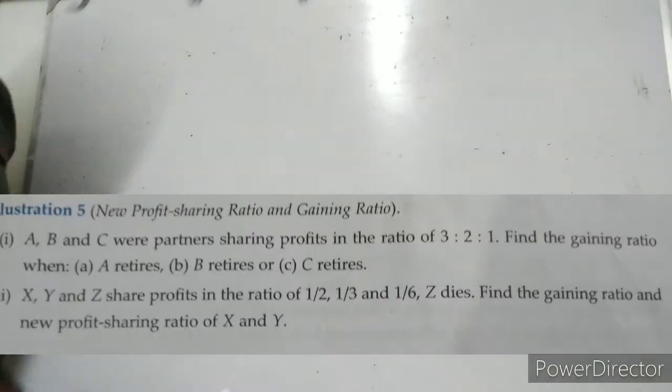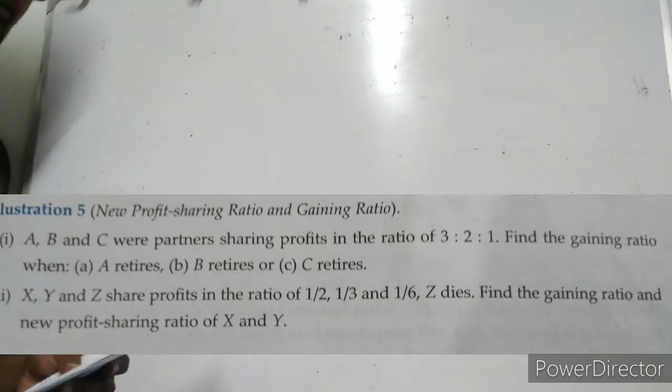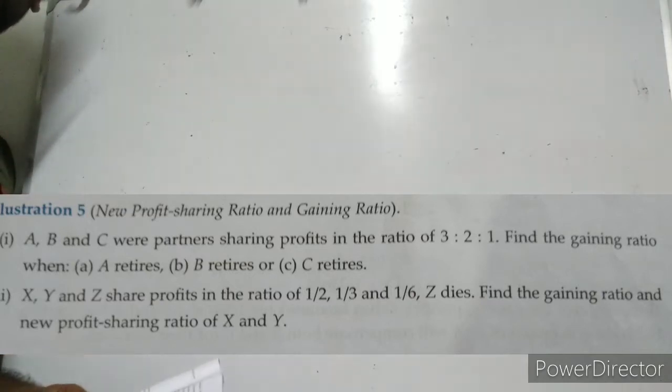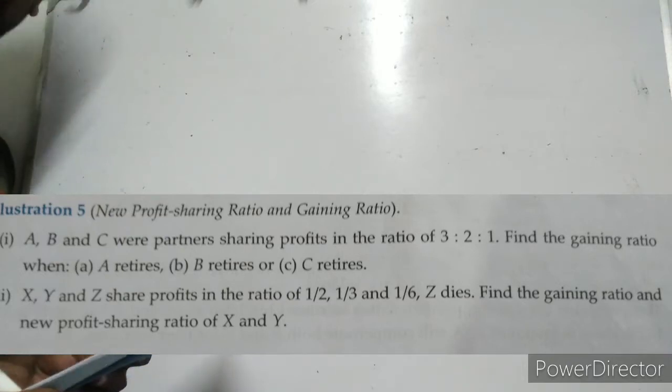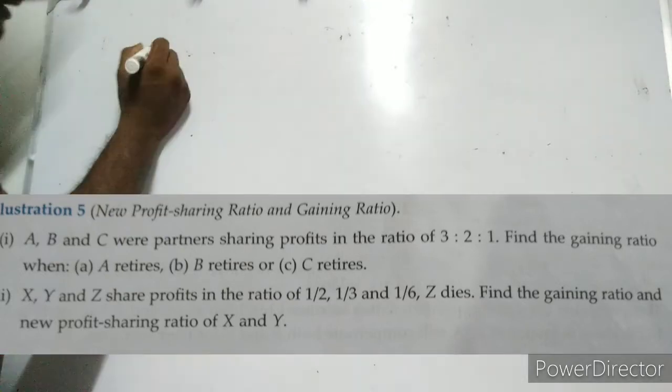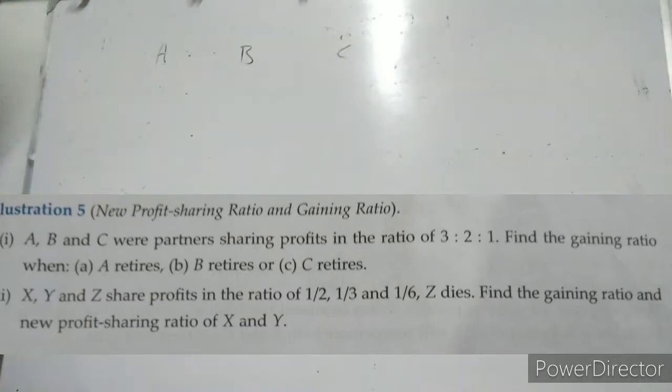We can see this with an example. First situation, when information is not given or when an agreement does not exist. In this situation, the new profit sharing ratio is their gaining ratio. The first example: A, B and C are partners in the firm.